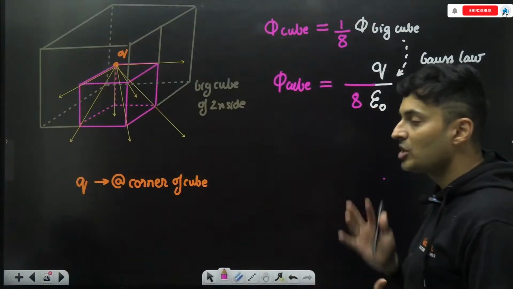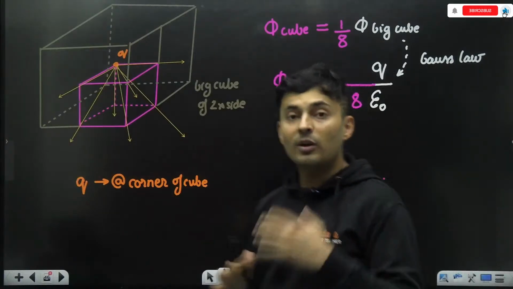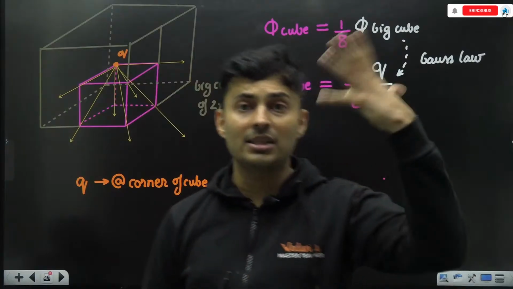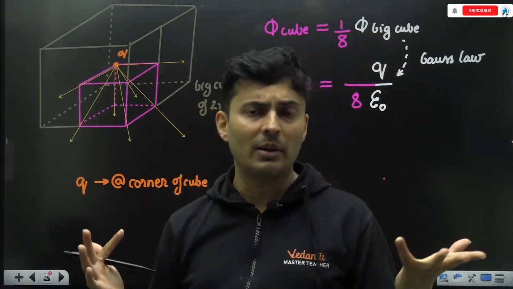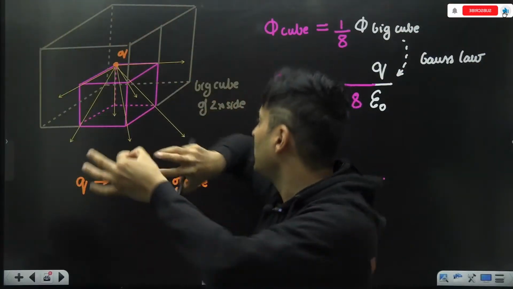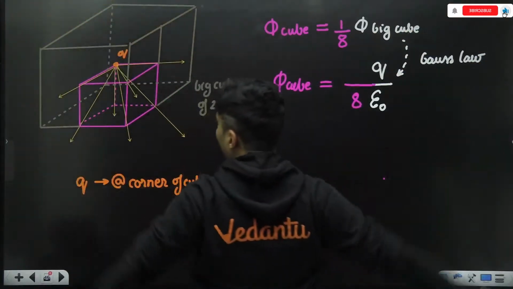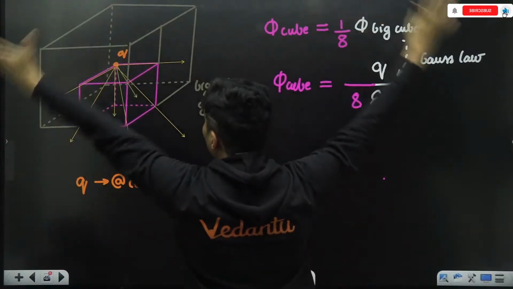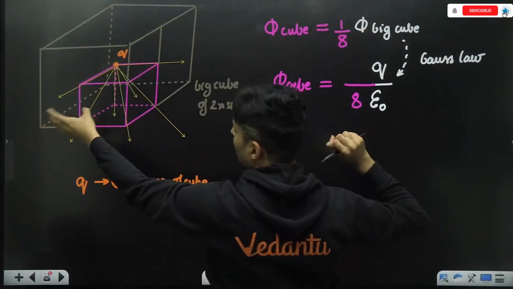These kinds of visualizations might be needed for certain questions where you have to imagine another big cube or small cube, and then figure out that for that big cube, the charge is at the center, the flux is going everywhere, and the total flux for the big cube is Q by epsilon naught.